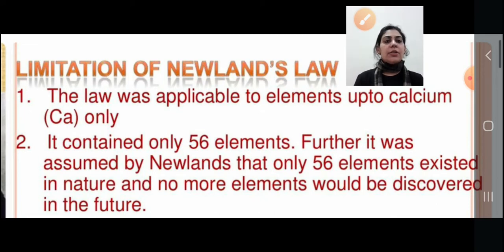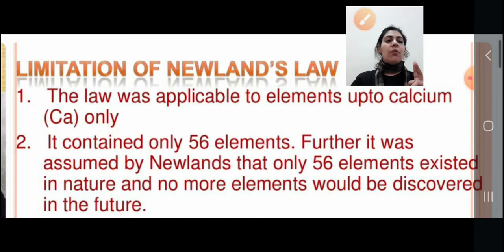Further, Newland assumed that only 56 elements existed in nature, and no more elements could be discovered in the future. So again it was a defect, a limitation stated by Newland, because at present about 180 elements are known. So the first limitation was that it was applicable only up to calcium.